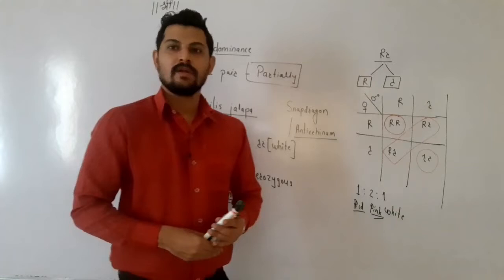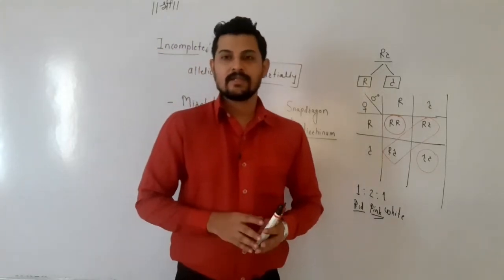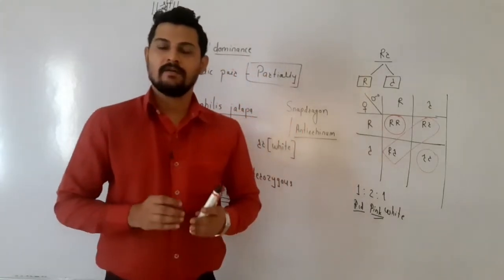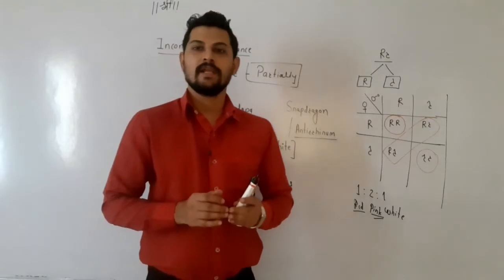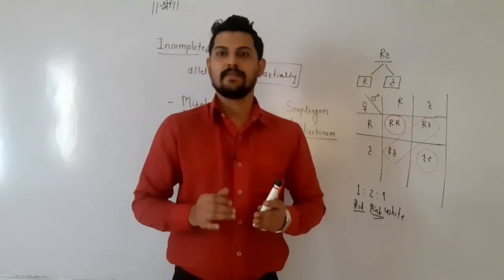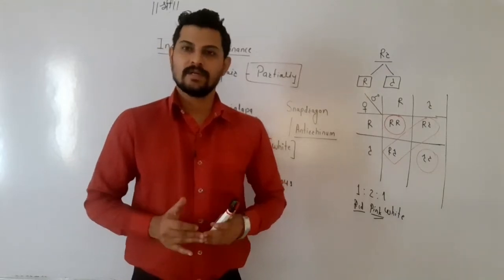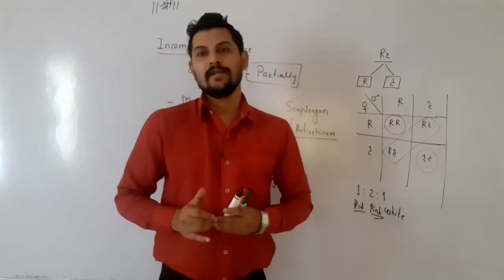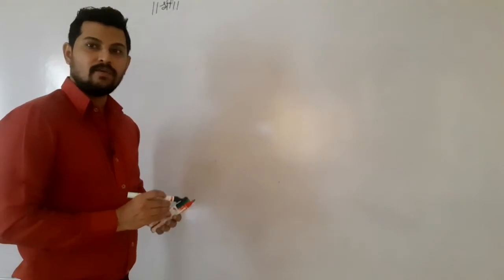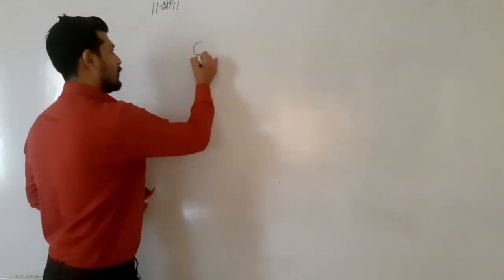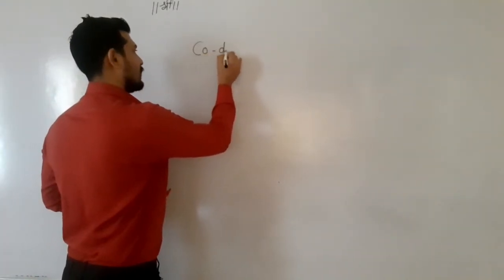So let us study codominance. Just now we discussed that when the members of the allelic pair express themselves partially and the phenomenon of blending inheritance is observed, we call it incomplete dominance. So let us study codominance.